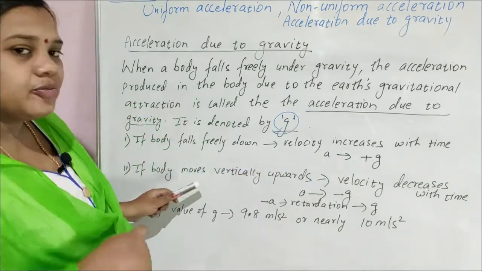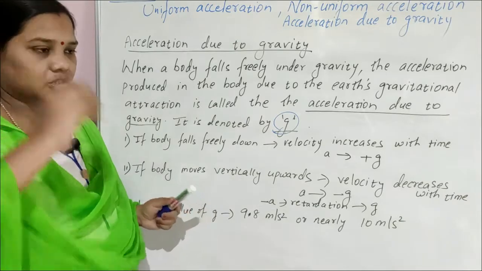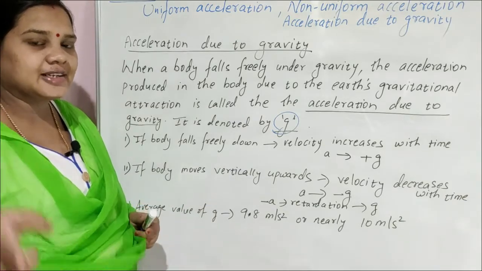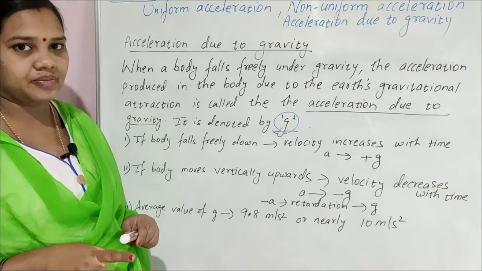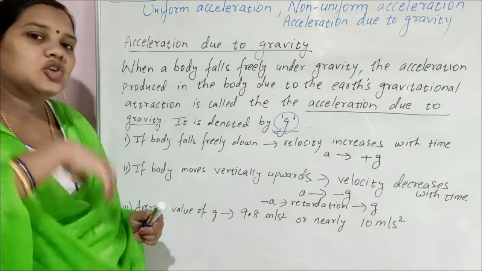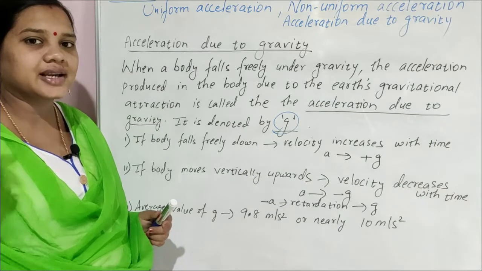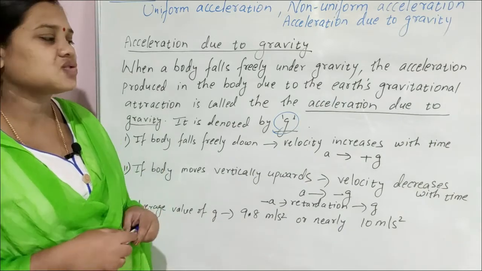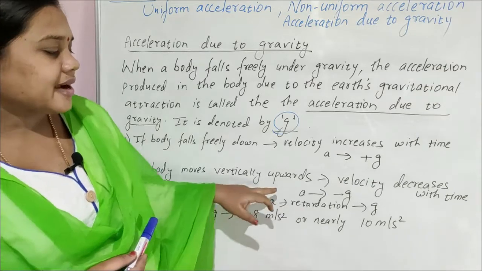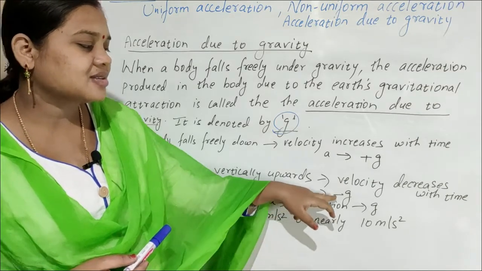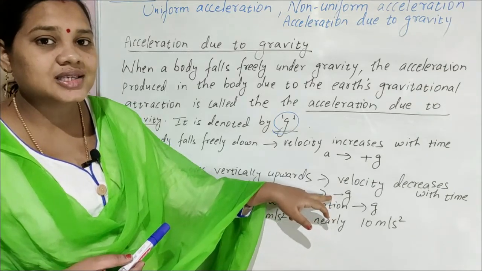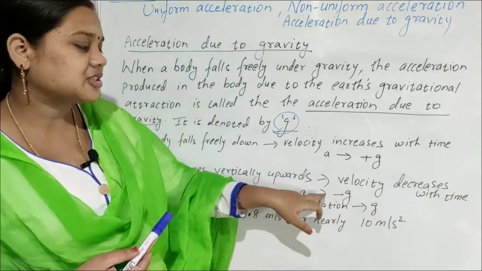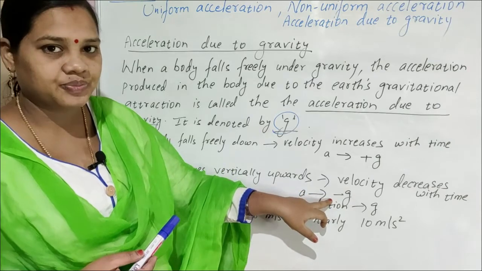If a body moves vertically upwards, you take a ball and throw it up, its velocity continuously decreases with time. Velocity decreases with time, so that's why acceleration is taken as negative g, because it is going away from Earth. So acceleration is taken as minus g.